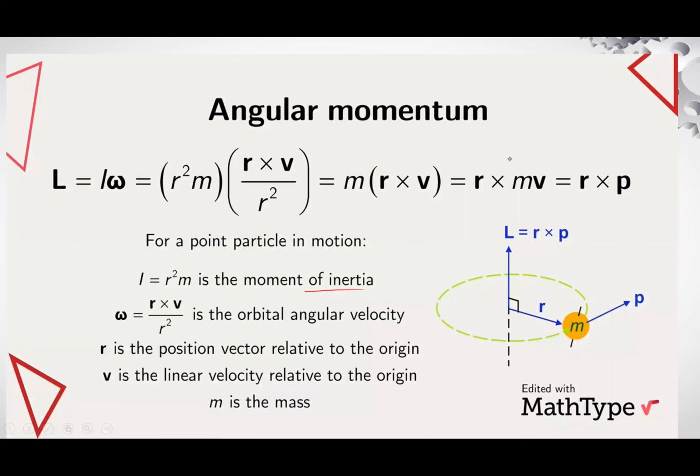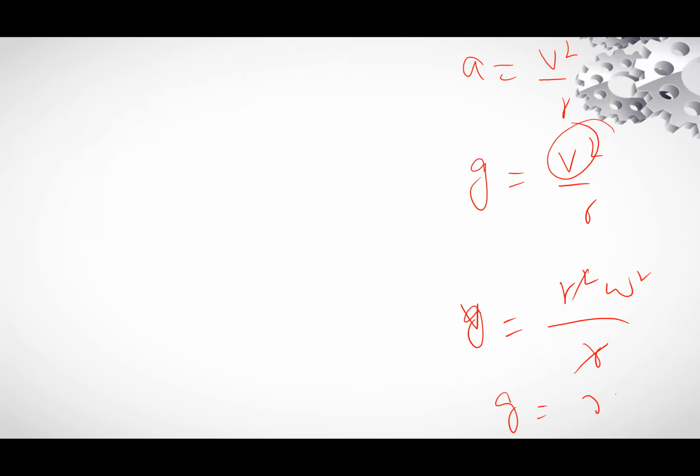Now, I will do the calculation for artificial gravity, for the frequency of artificial gravity. As we know that a_c is equal to v square divided by r. So in place of a, we will write g. g is equal to v square divided by r. Now, v is equal to r omega. We put the value of this one, so g is equal to r omega square.